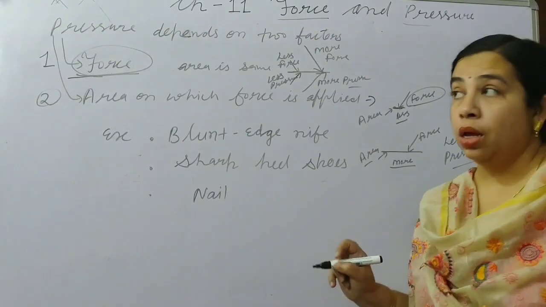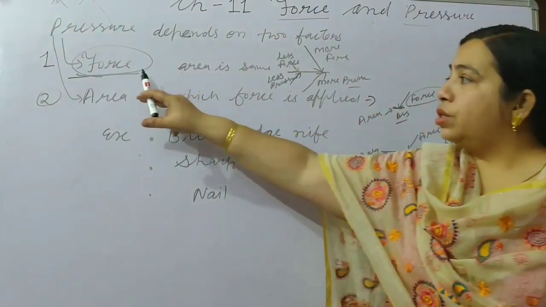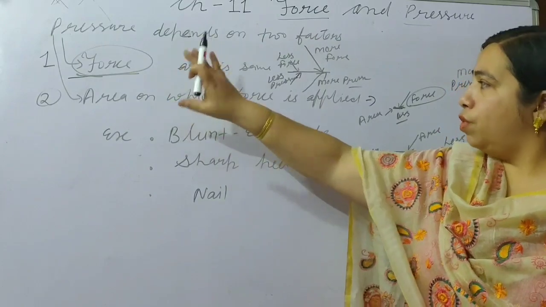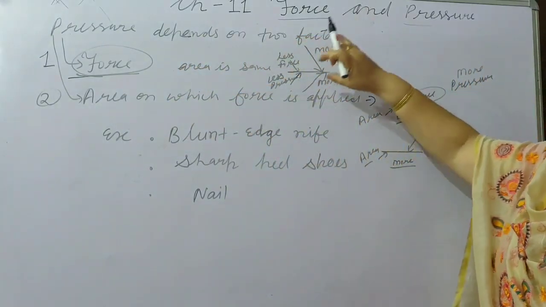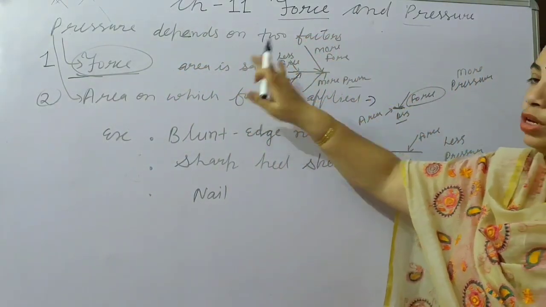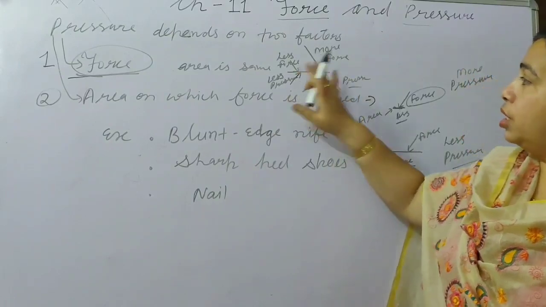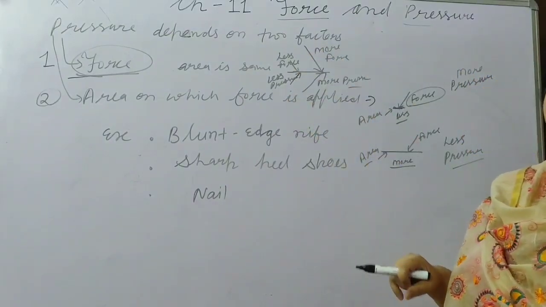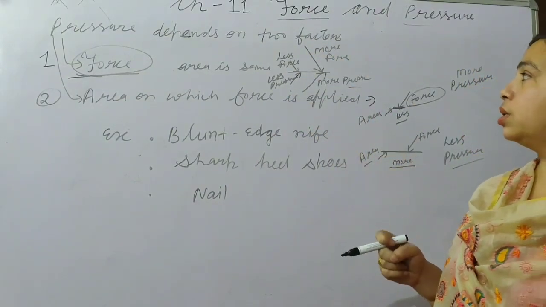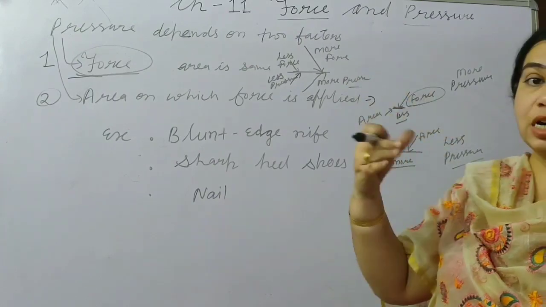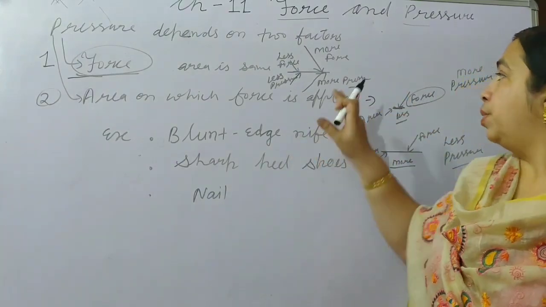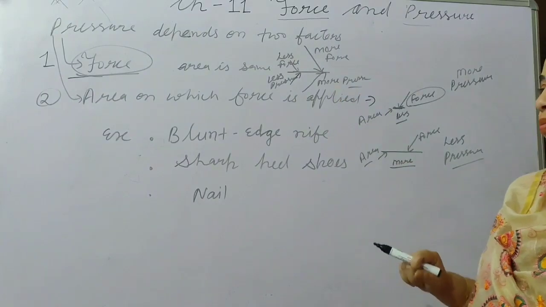Understood this thing? When we consider force, that time we decrease or increase the force value, but the area will be the same. On the same area, when less force is applied, the pressure will be less, and when we exert more force, the pressure will also be more.